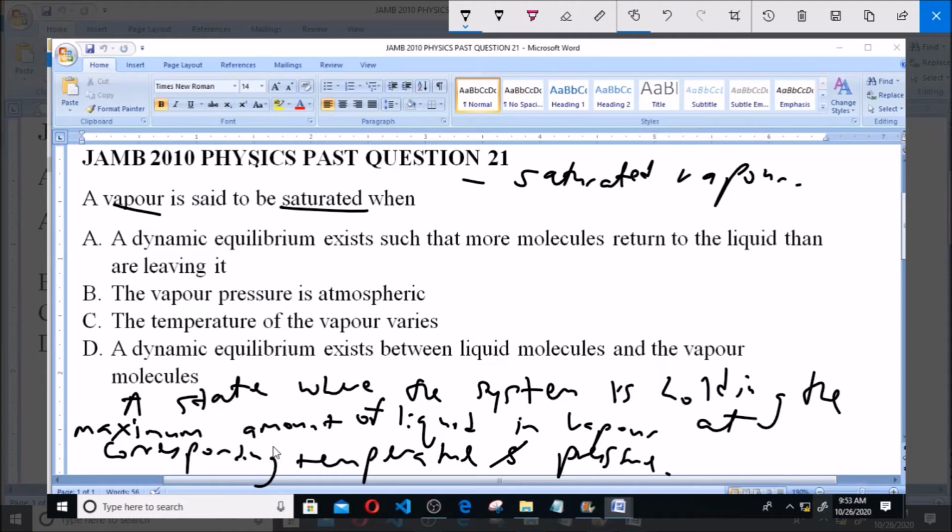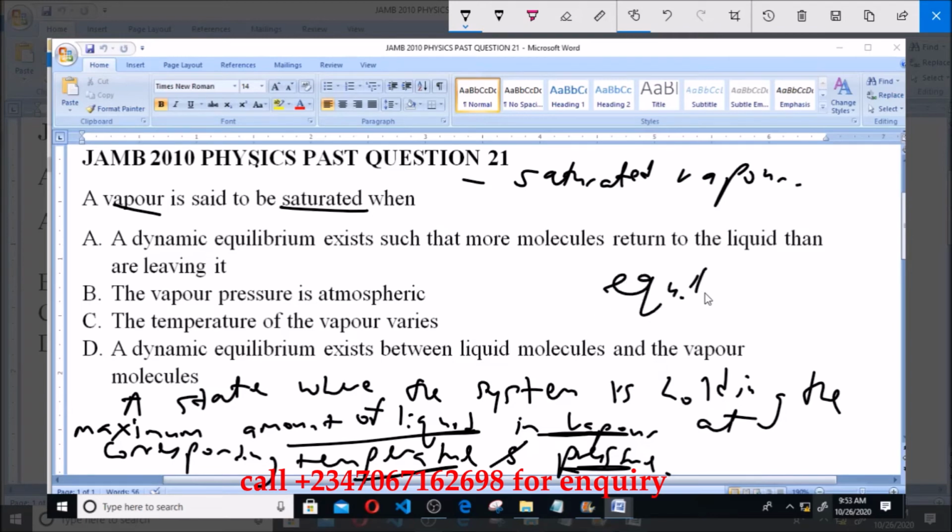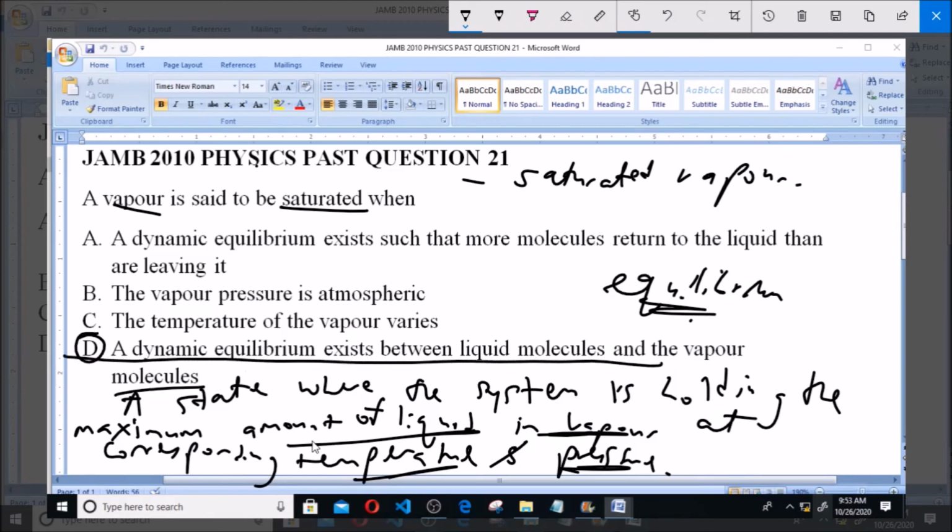So in this system, you have a system that contains the maximum amount of liquid in that vapor at that particular temperature and pressure. If you have maximum or equal amounts, it means that what is established is an equilibrium. So option D says a dynamic equilibrium exists between liquid molecules and the vapor molecules. Option D describes that equilibrium that exists between the liquid and the vapor molecules, so option D is the correct answer to this question.